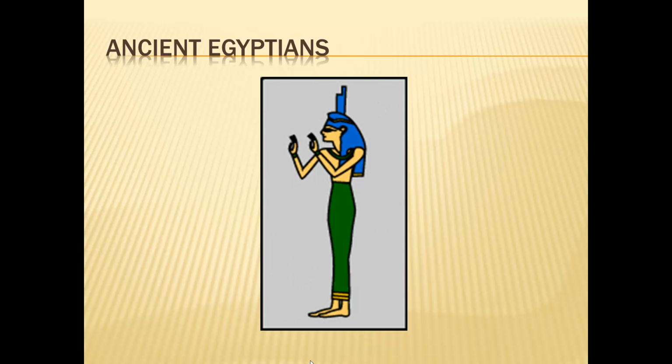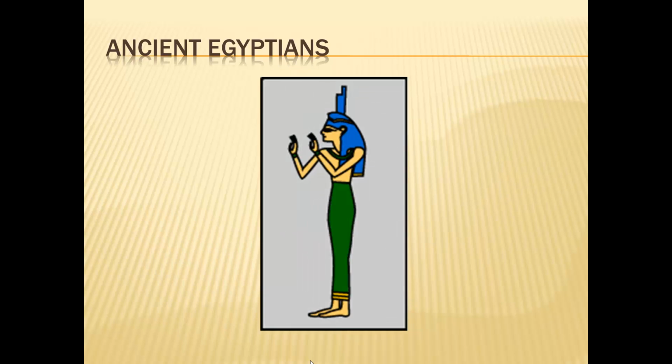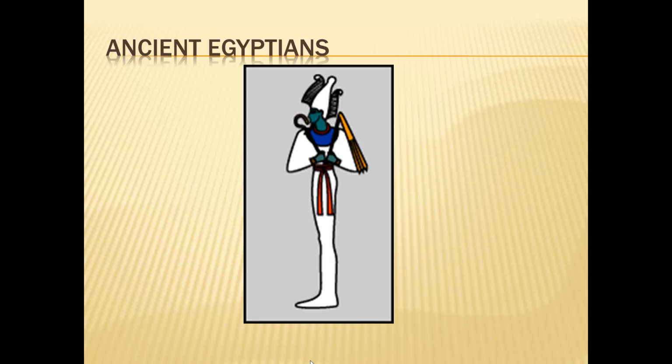Isis is the goddess protector that helps people in need, the wife of Osiris and the mother of Horus. Horus is the god protector of the pharaoh, the son of Isis and Osiris. Also, he is the one who was able to defeat Seth. Osiris is the god of the dead and the ruler of the underworld, husband of Isis and the father of Horus. After being dismembered by Seth, his wife Isis put him back together and he was resurrected.